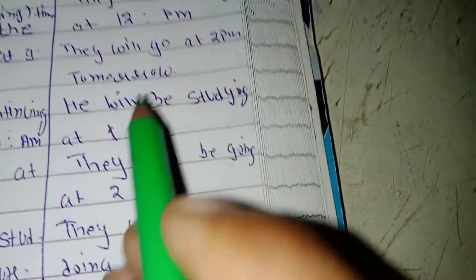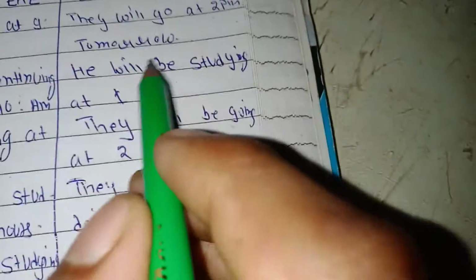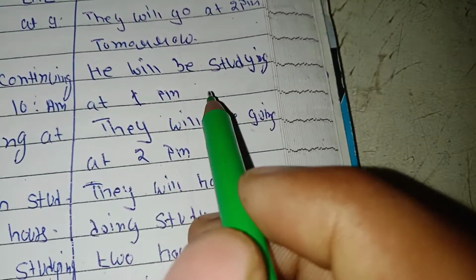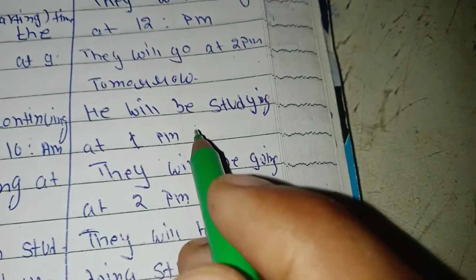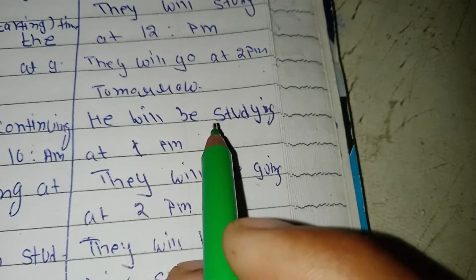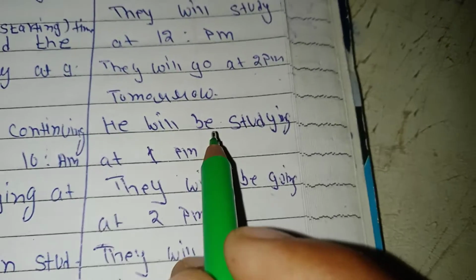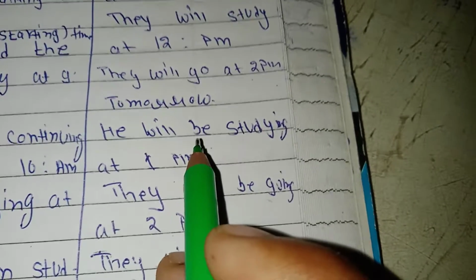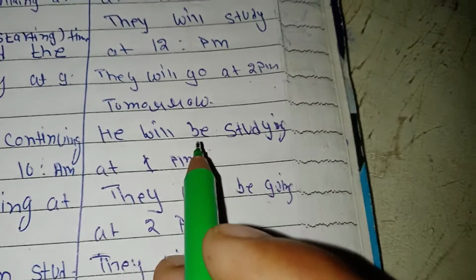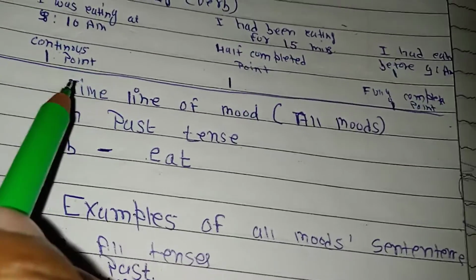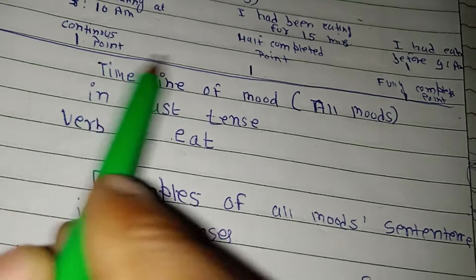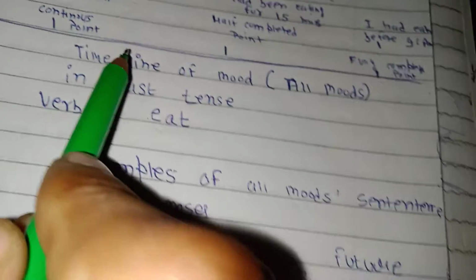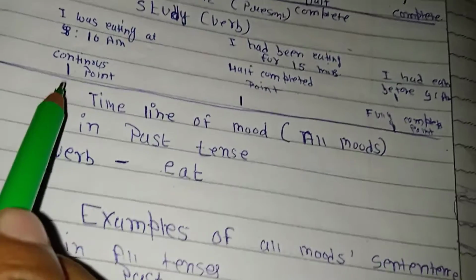Then we have another type of example, like "he will be studying at 1 p.m." By this I mean that this is future tense, and "will be" is telling the mood of this tense. It tells that this sentence is at this point of the line, meaning after starting we have reached the continuous part of the line. Our actions are in continuous mode.